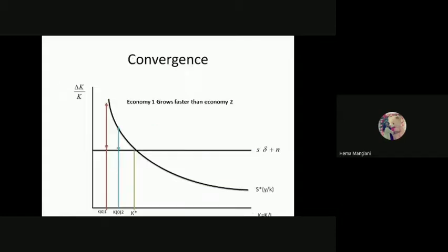So to understand this, I will talk about the convergence theory. And convergence theory says that here we have this saving, which is a proportion of this output per capita. Okay, and this is the saving which covers depreciation plus population growth. Okay, so here we have this K star. Fine, this K star is the steady state, and here we indicate K01.